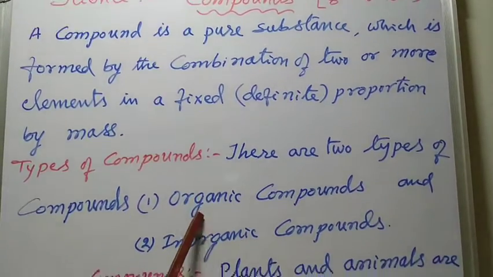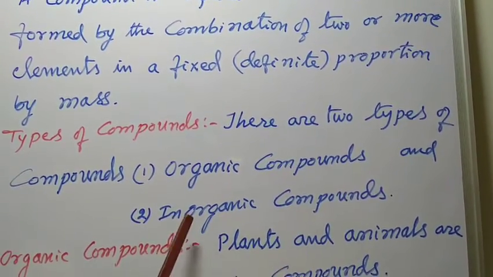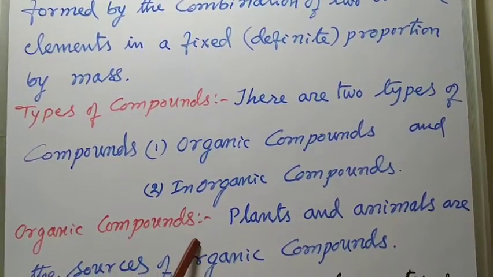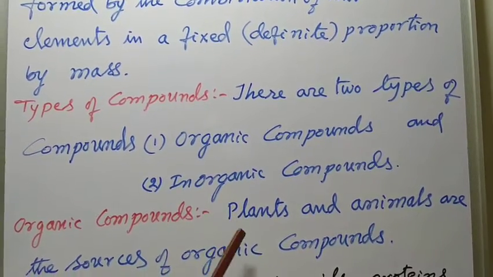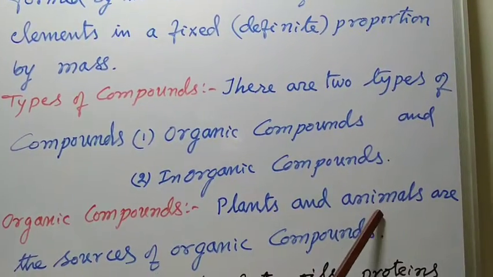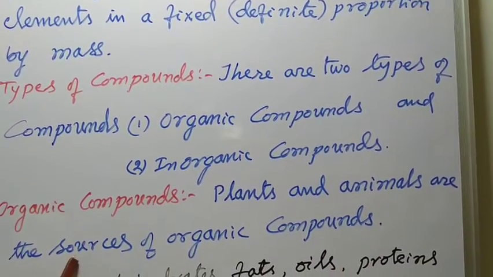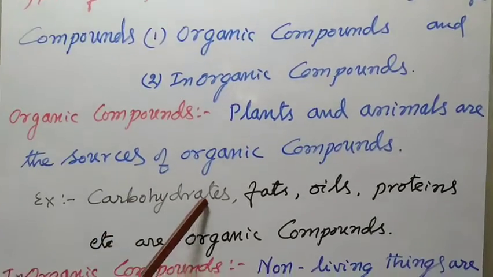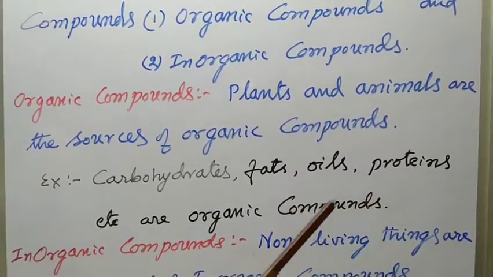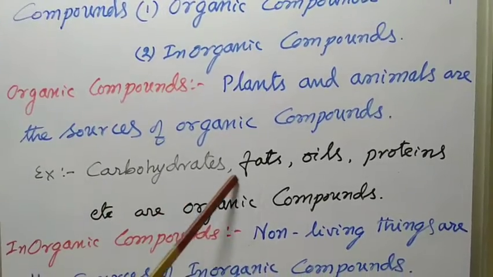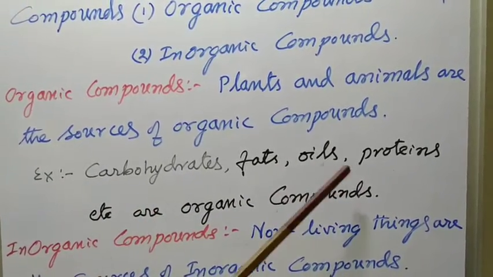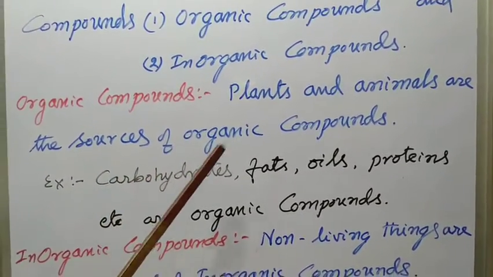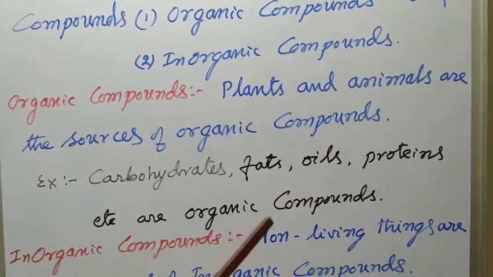They are organic compounds and inorganic compounds. Organic compounds are the compounds formed by the plants and animals. These are the sources of organic compounds. For example, carbohydrates, fats, oils, proteins, etc. These are all plant products or animal products. Therefore, organic compounds are formed by the plants and animals.